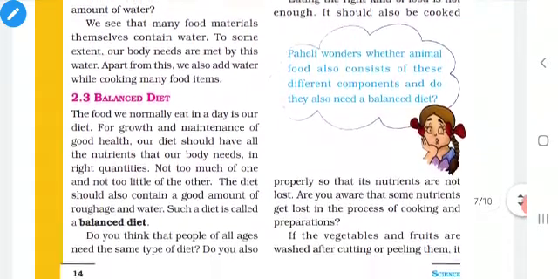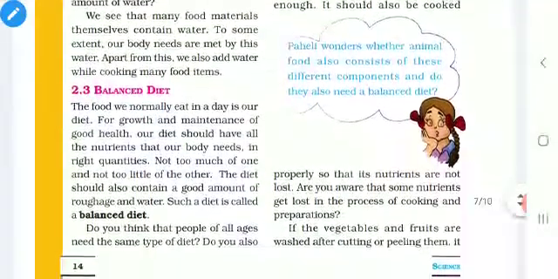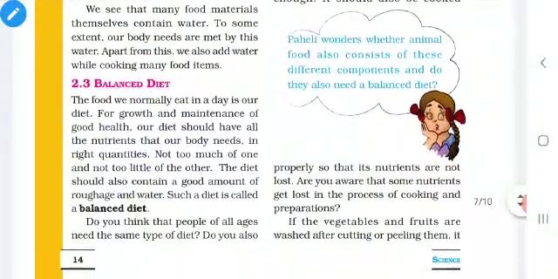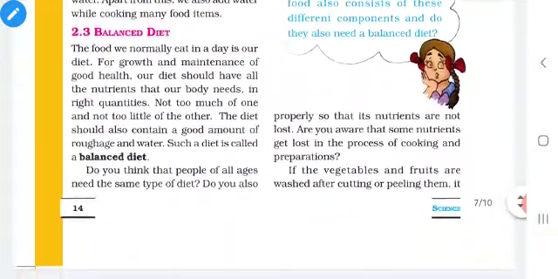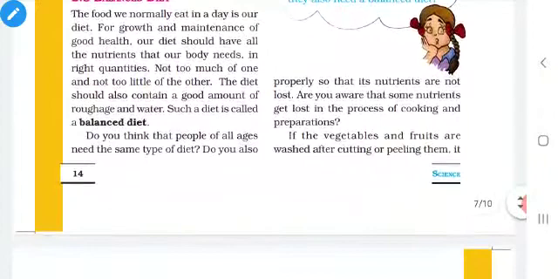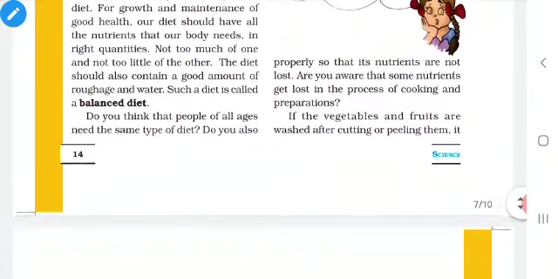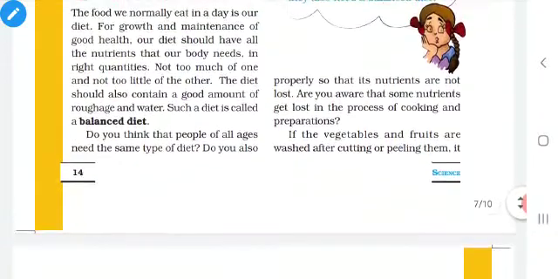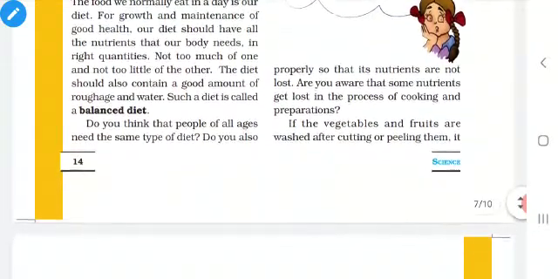Overcooking is not at all good. If we overcook the food, some of the nutrients will be lost. Some foods, such as some vegetables and fruits, can be eaten without cooking itself.